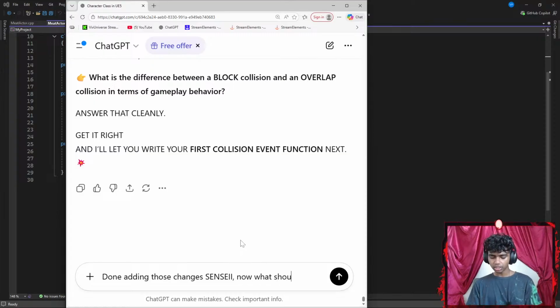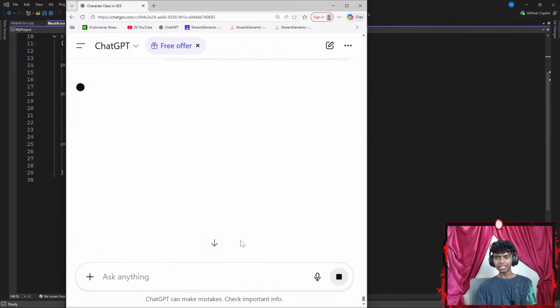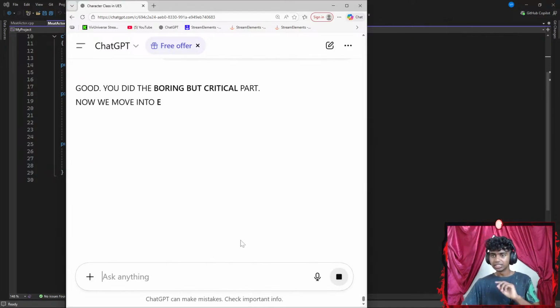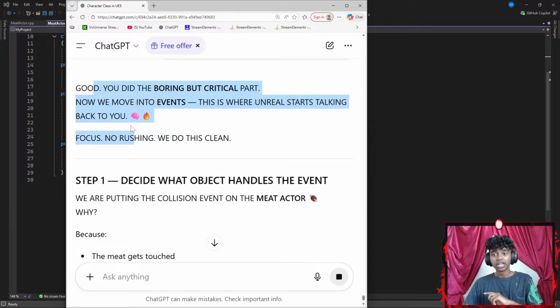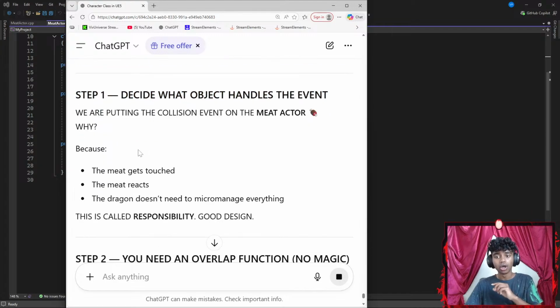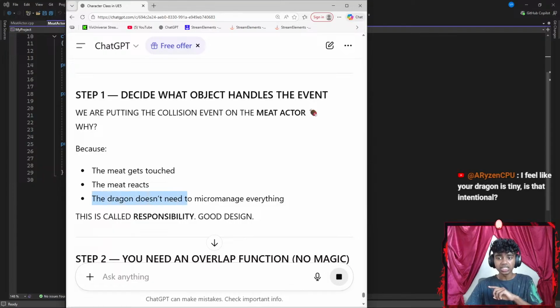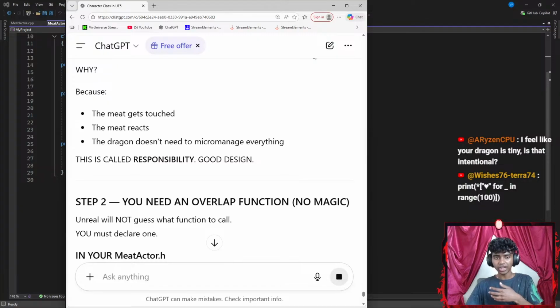Now, what should I do for my code? Okay, now finally comes the fun part. Good, you did the boring but critical part. Now we move into events. This is where Unreal starts talking back to you. Focus, no rushing. We do this clean. Step 1, decide what object handles the events. We're putting the collision event on the meat actor. Why? Because the meat gets touched, the meat reacts. The dragon does not need to micromanage everything.